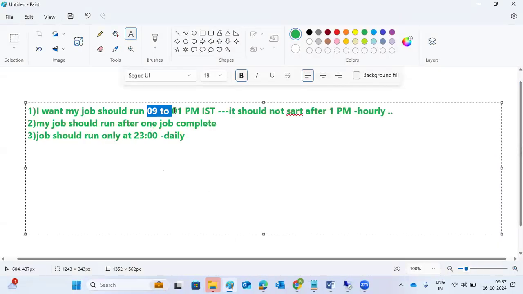Just for example, I have given. If you want to change the timelines, you can change it. That's not a problem. Sir, for the second assignment, can we select any job? Yeah, anything you can select. It should start after one job is completed. The preceding job, the job before, should complete, then your new job will start. Then when I see the job log, it should say you have selected a background job. Once that is completed, then your second job will finish. Okay.